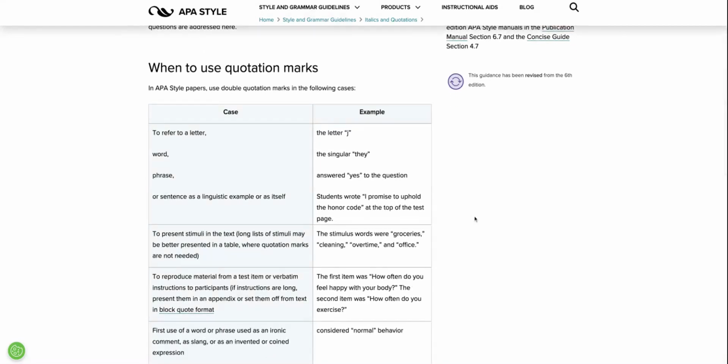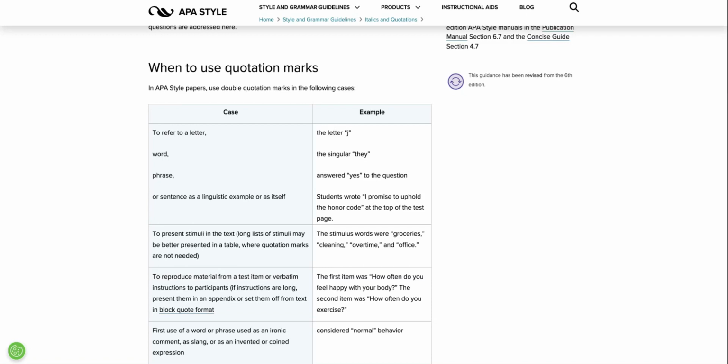We also use quotation marks to present stimuli in a text. In this example, the stimulus words were "groceries," "cleaning," "overtime," and "office." A long list of stimuli might be better presented in a table, but if you choose to present them in a list of words or in sentence format, then you would need to identify each of those words with its own set of quotation marks.